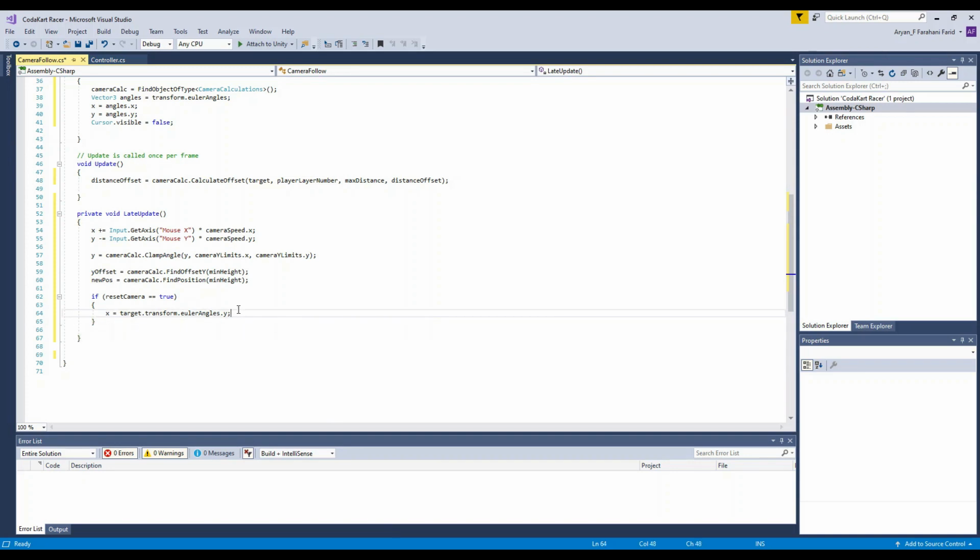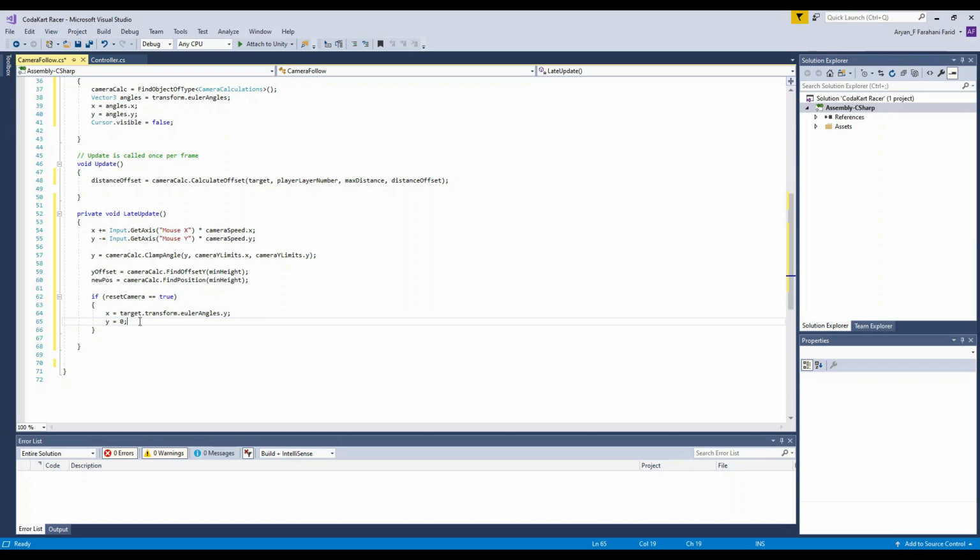Okay. Anyway, next variable. It's a quick variable. The y variable. Y equals 0. That's it. Because when we reset our camera, Y is always gonna be on the 0 area. I don't know how to explain it, but the position's gonna be on 0, and the X is gonna be on the target dot transform dot the Euler angles dot Y. That's where it's gonna be. So that's why we put Y as 0, otherwise it would cause an error.